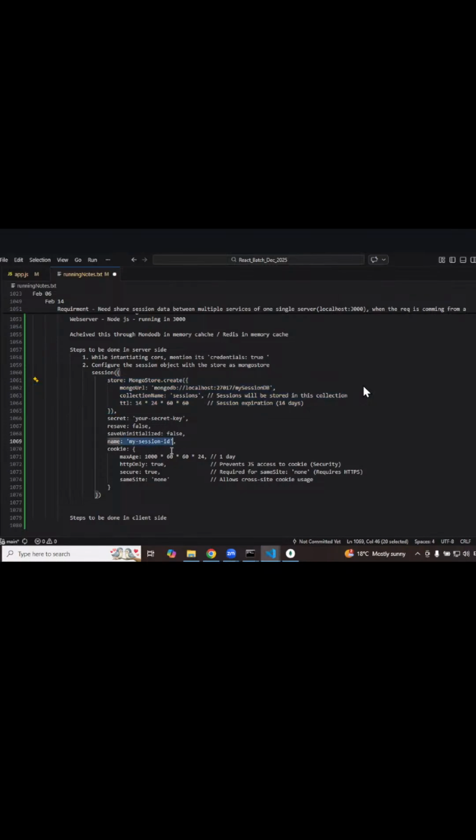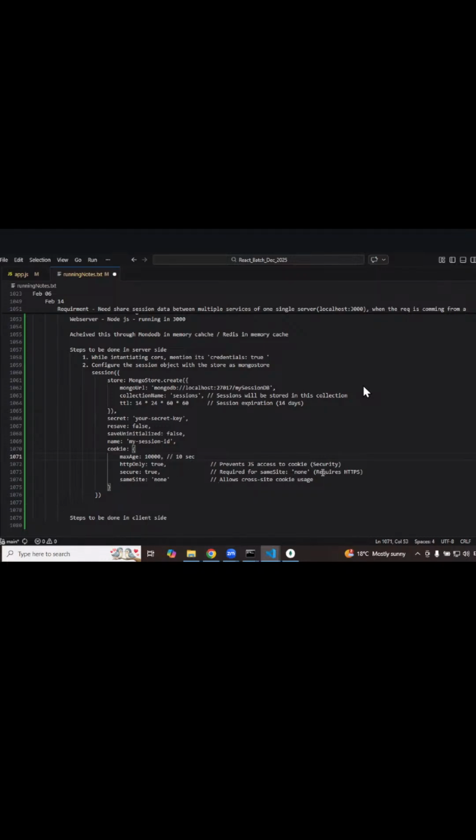What is the name of your session? You can give whatever name you want. And cookie, what is the maximum age it has to be? If it is 1 day, this is the data I'm going to pass. Otherwise, if it is 5,000, which is equal to 5 seconds, in the same way, if it is 10,000, that is 10 seconds. Like this, you can multiply and get it. So I'll say 10 seconds. Okay, my maximum age of the cookie is 10 seconds.